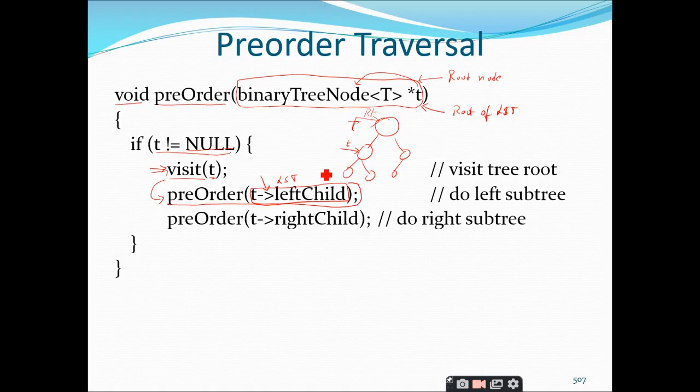So what is T of left child? This node. Like that I traverse the left subtree first. Before traversing, I am just visiting the root node. Once this pre-order of left child is completed, then I am going to call the pre-order of the right child, that is T of right child. Now tell me, what is this T? Is it the T here or is it the root node T?